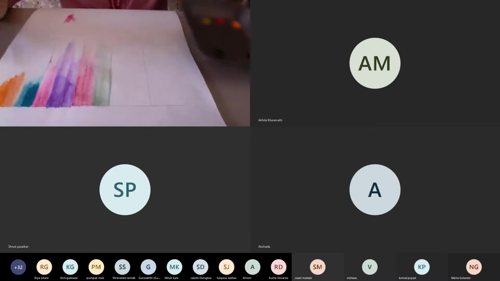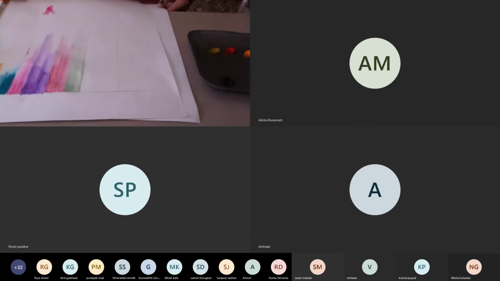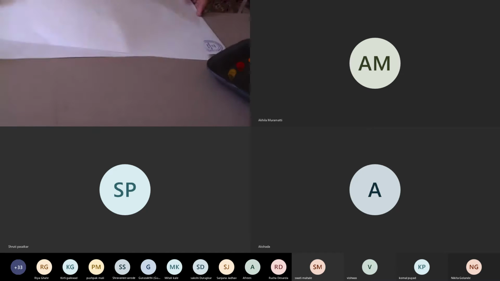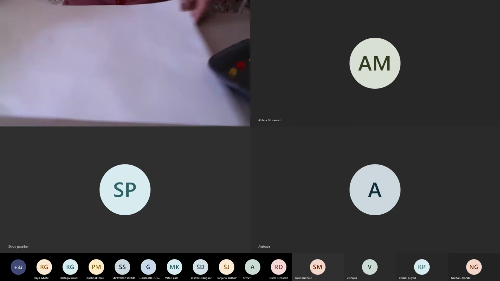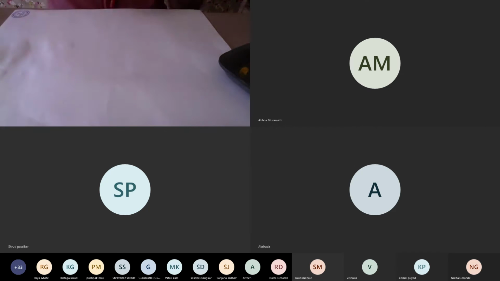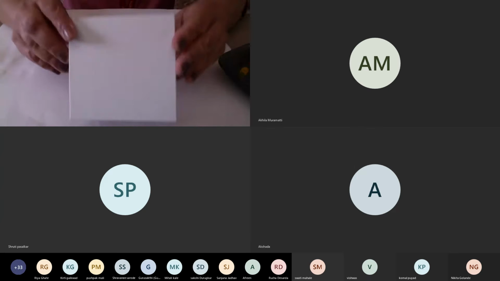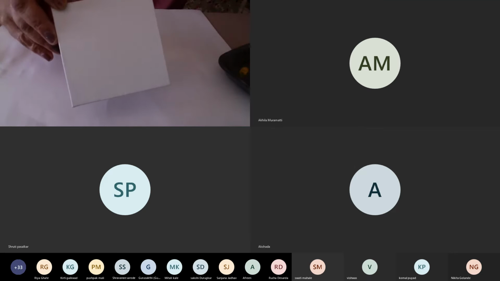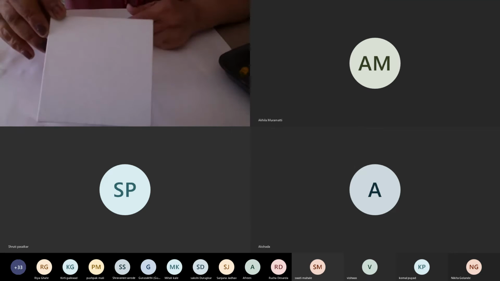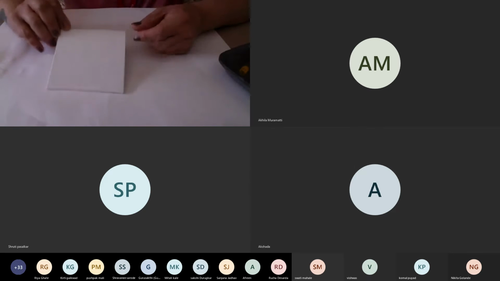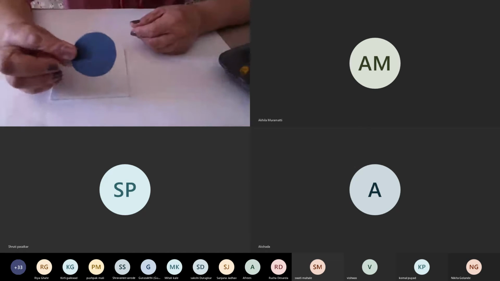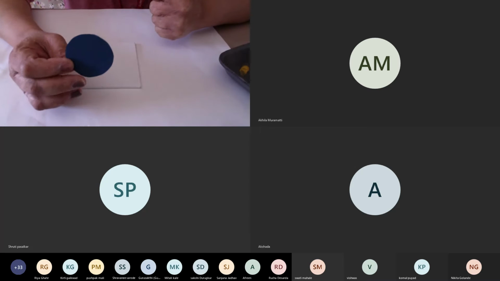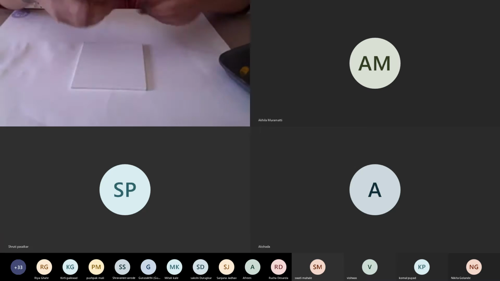I'm going to do one thing. I'm going to quickly keep this away, and show you a quick demo of how we can do a quick DIY painting. I have this small canvas with me, probably a 4x4 canvas, and I'm going to do a small, quick mixed medium painting on this one. I have already cut out a circle from normal paper, and I'm going to use it for my canvas today.